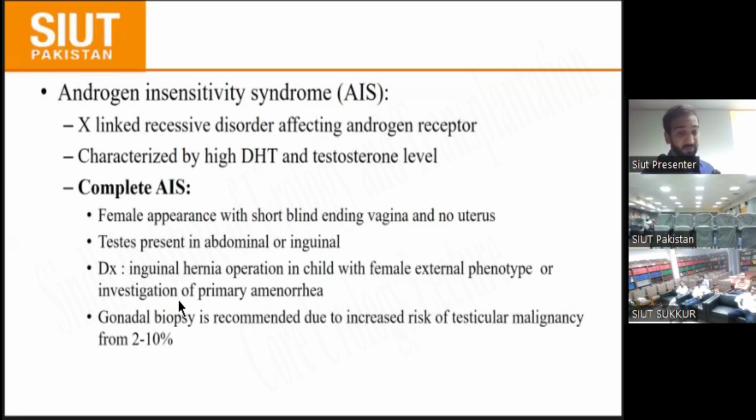Say the patient has primary amenorrhea, and then we diagnose complete AIS. A gonadal biopsy is recommended due to the increased risk of testicular malignancy, from 2 to 10%. If the gonadal biopsy is negative, then there is no need for gonadectomy, because of the low risk of conversion into malignancy.